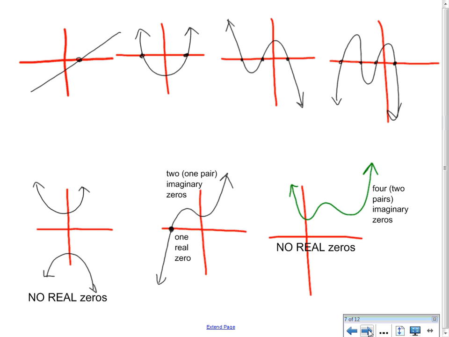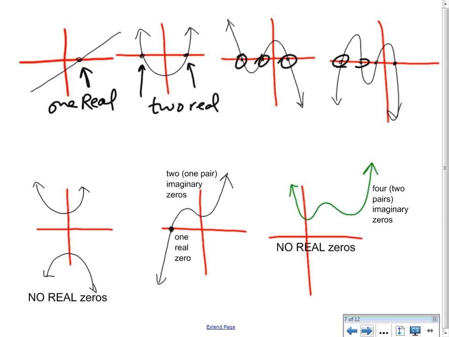Let's take a look at some graphs. Of course, that's real. That has one real root, right? It's a straight line. It's a linear equation. Here's a quadratic. 2 reals, okay? 2 real roots. One there, one there. Here's a third degree. We're going to have to write it down, but 3 real roots. I see roots here. Must be 4 real roots. Now over here we have two graphs. This one might be like x squared plus 3, and who knows what this is, negative x squared maybe, minus 3. No real roots to them, no solutions.